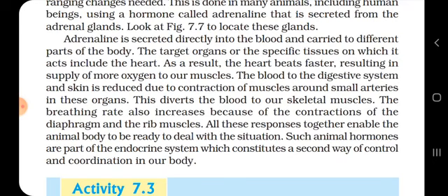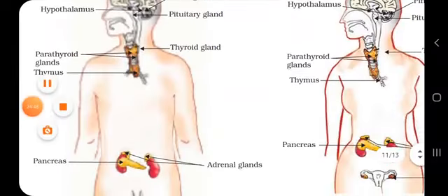Blood to the digestive system and skin is reduced due to the contraction of muscles, which diverts the blood to our skeletal muscles. The breathing rate also increases because of the contractions of diaphragm and rib muscles. All these responses together enable the animal body to deal with any situations. Fine, students, I hope you are clear with this.